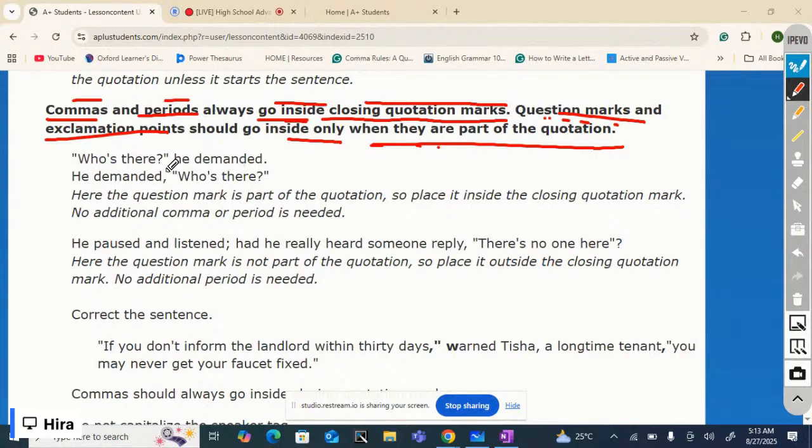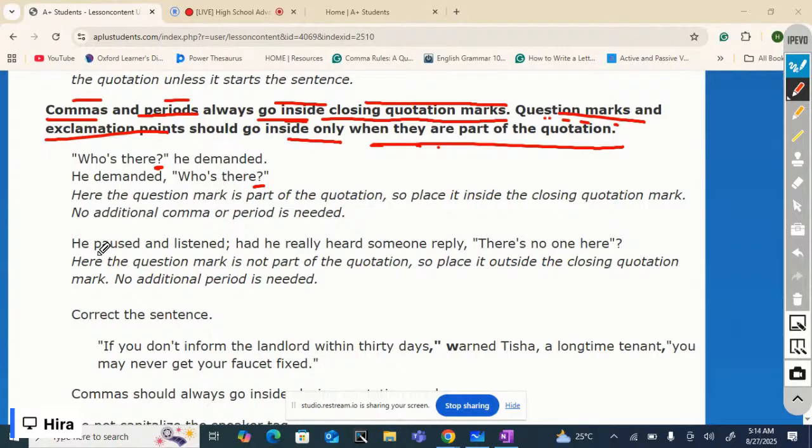So this rule is that question marks and exclamation points should go inside only when they are part of the quotation. It goes inside the closing quotation marks. Here the question mark is part of the quotation, so place it inside the closing quotation mark. No additional comma or period is needed when question marks or exclamation points are used.